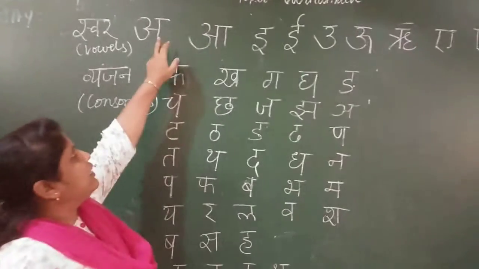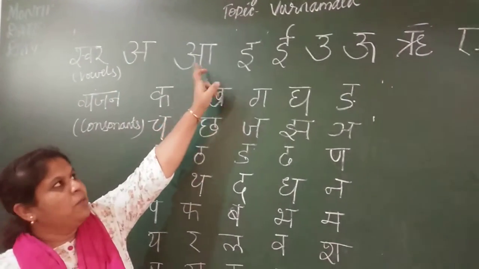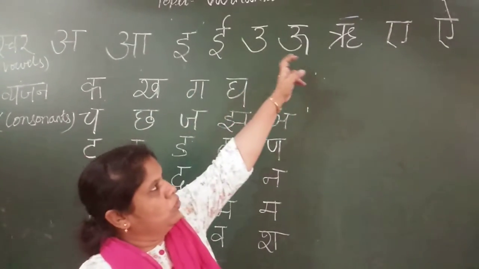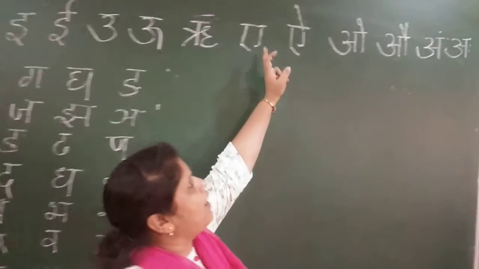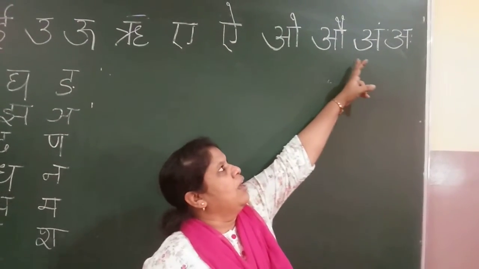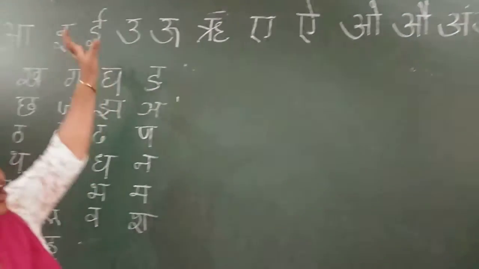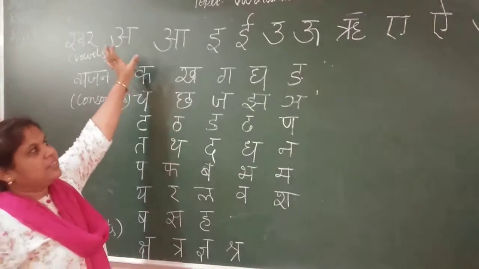Will you read? Ready? Come on. आ ई ई उ ऊ री ए आई ओ औ aha. These many classes you have learned how to read and write the swar, right?